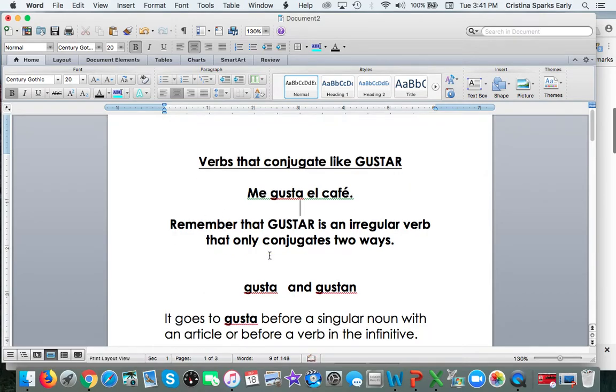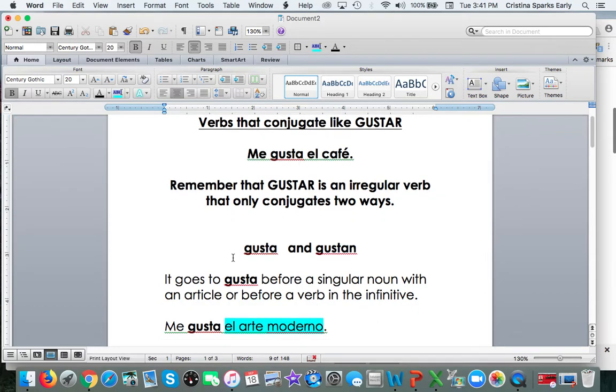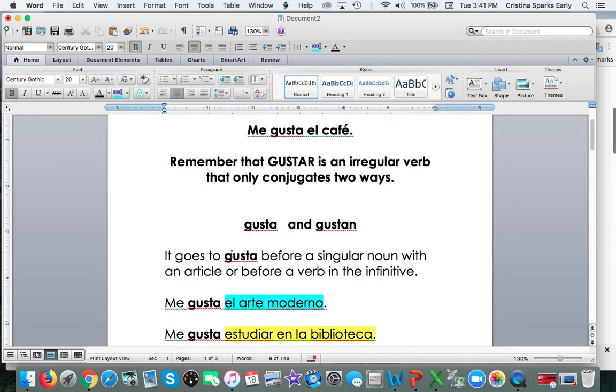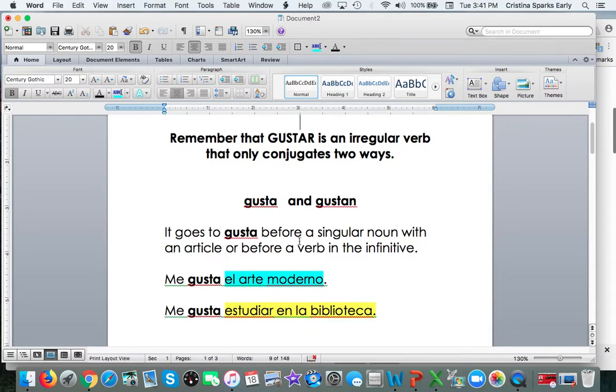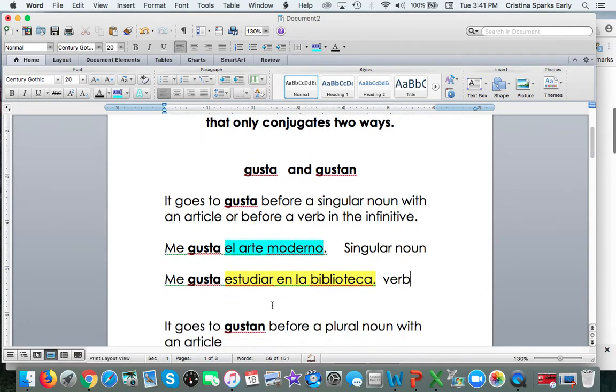Remember, gustar is an irregular verb. It only conjugates two ways. It goes to gusta and gustan. We're going to conjugate to gusta before a singular noun with an article or before a verb in the infinitive. So my examples here, me gusta el arte moderno. Arte moderno is a singular noun, and we have the article el. And here we have a verb in the infinitive, me gusta estudiar en la biblioteca.